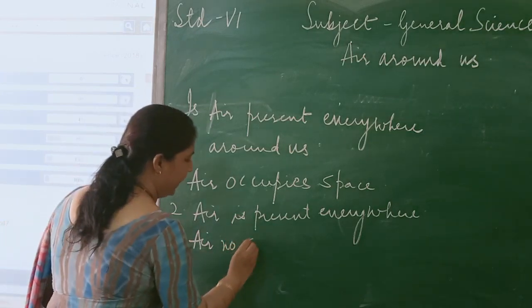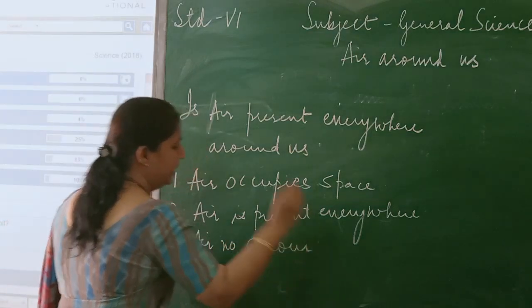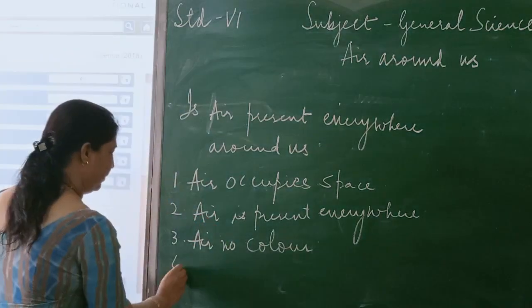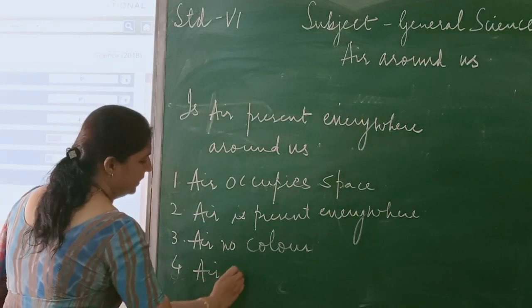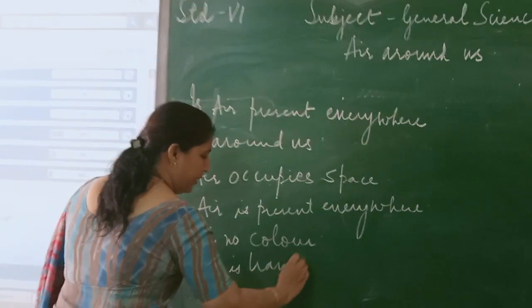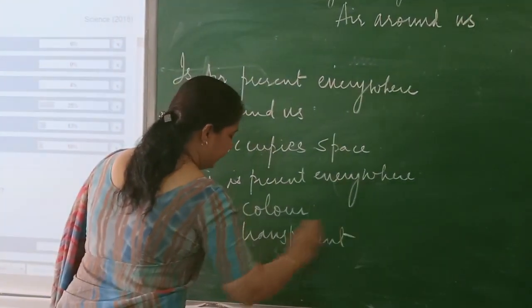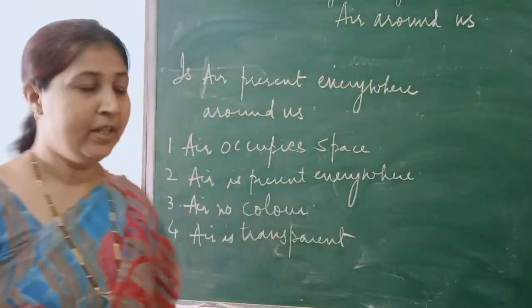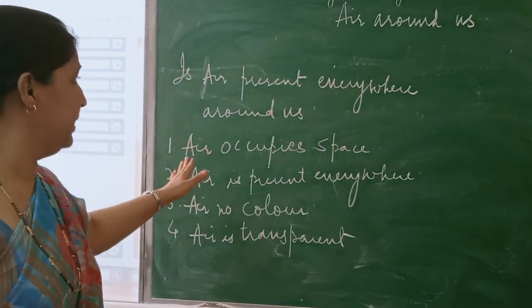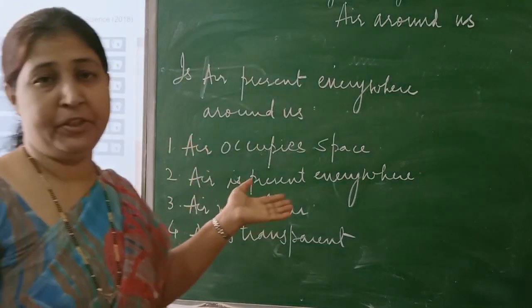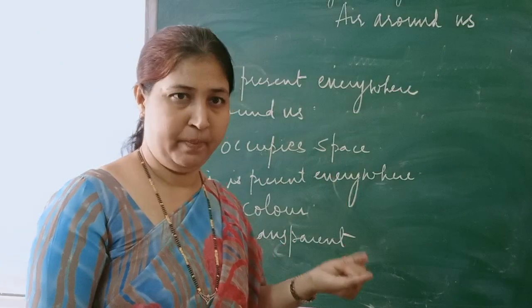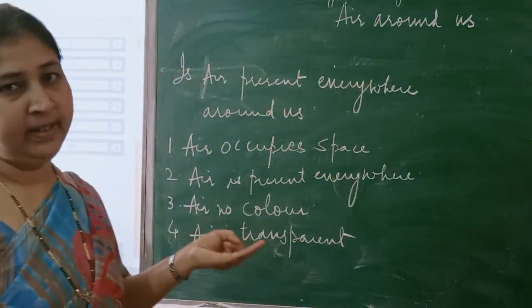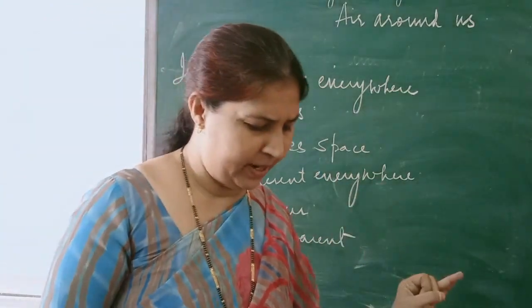Air has no color and we cannot see it, but it is transparent. We have learned what is transparent. Transparent objects means objects through which we can see. So from this activity we have learned that air occupies space, air has no color, and air is transparent. Okay, this we have learned.